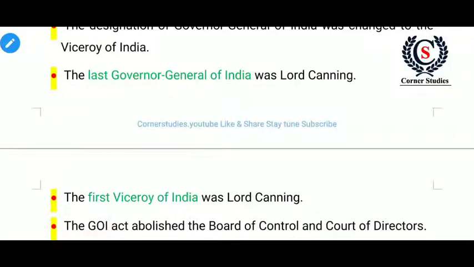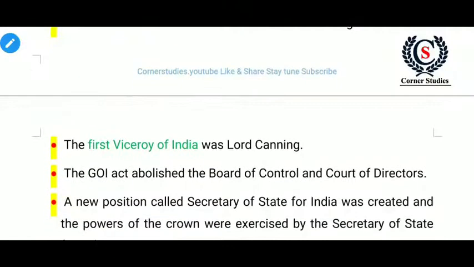Who is the first Viceroy of India and the last Governor General of India? That was Lord Canning. And through which act was the diarchy or double government ended, meaning the Board of Control and Court of Directors were abolished? Through the Government of India Act of 1858. Through which act did diarchy start? Pitt's India Act. So this was the Charter Act of 1853 and the Government of India Act of 1858.